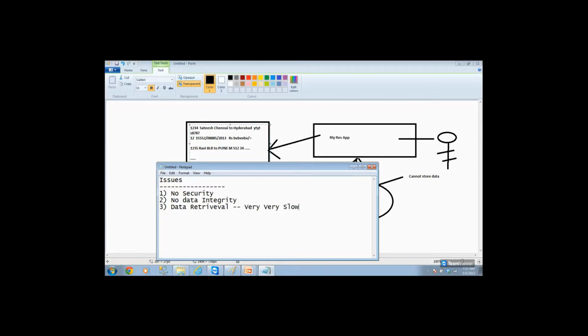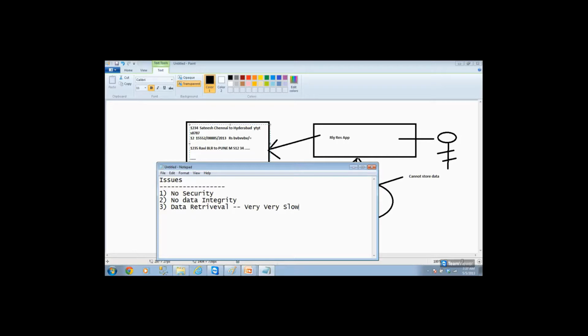How many people have traveled from Rajkot to Delhi during 2010, 2011 and 2012 in train number 1234. If you ask this question to the database or to the C and C++ application, it is very slow because there is no clue where the data is, so it has to read row by row, row by row from the flat file and get the answer. Okay, you are lucky if you have little data. You are unlucky if you have crores of data, lakhs of data, millions of rows in the flat file system.